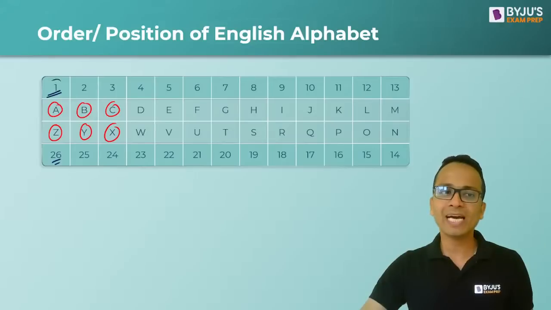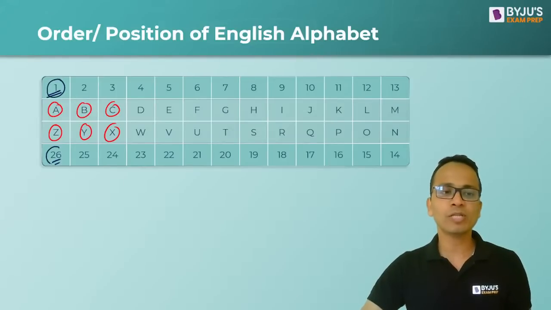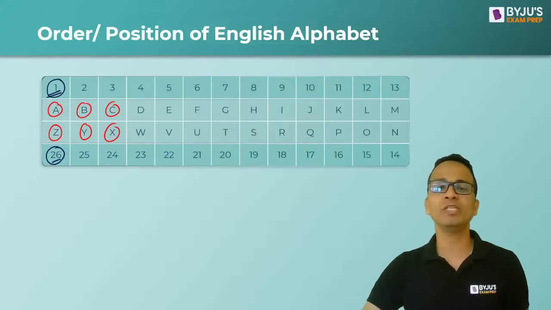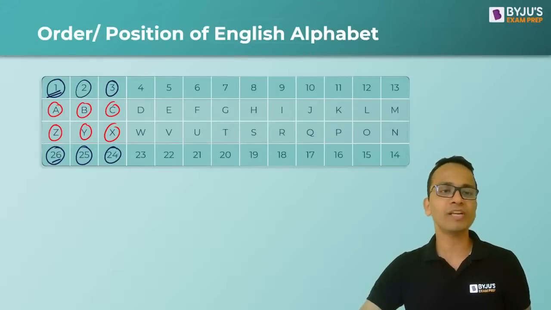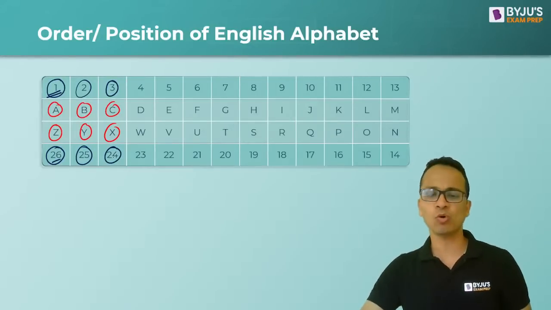Okay, so the number of A is 1, the number of Z is 26, 1 plus 26 will be 27. Similarly for B and Y, it will be 2 plus 25, that is 27. For C and X, this will be 3 plus 24, that is 27, and so on.